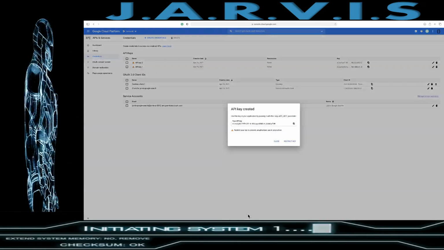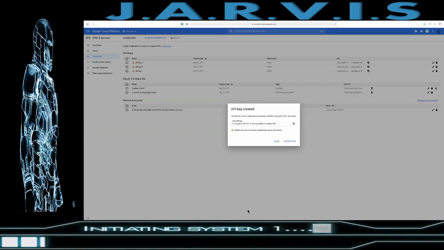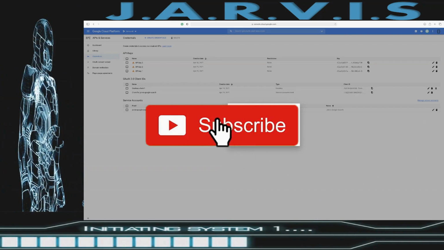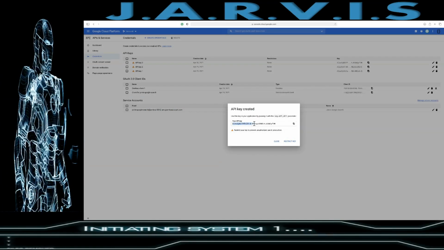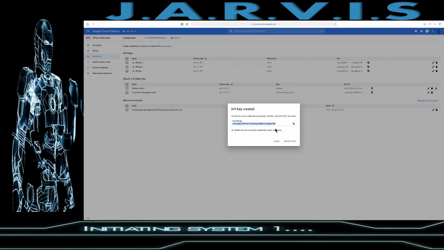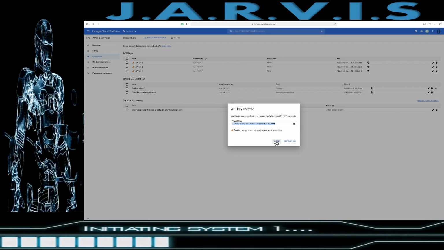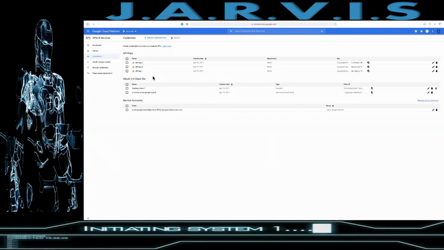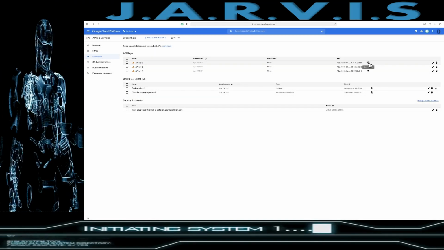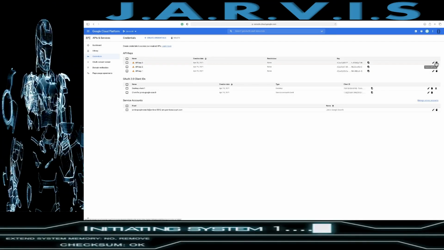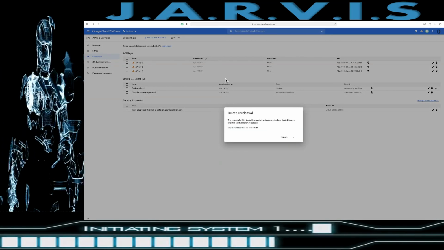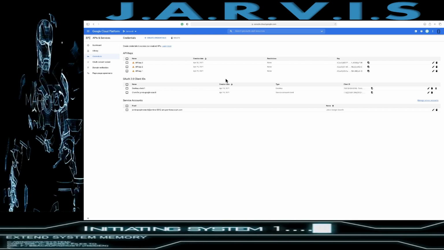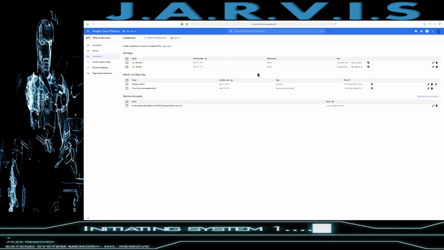When you click on it, like I have created, here you can see the API is being created, and this is the key. You just need to copy and keep it, or instead of keeping it, just close it and you will get the API key from here. You can copy it here. So I'm just going to delete this. This is how simple it is to get your API keys.